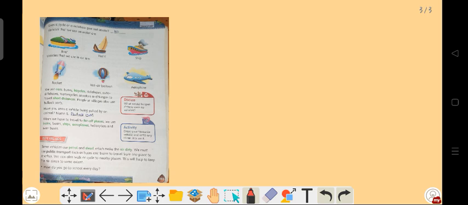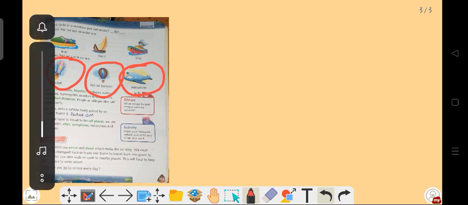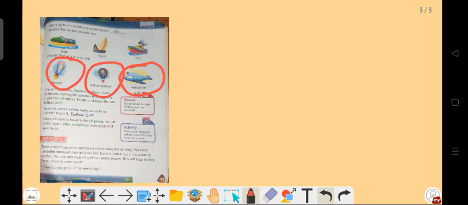Next, vehicles that we use in air. Here: rocket, R-O-C-K-E-T, hot air balloon, aeroplane. These three names are given and these are the names of the air vehicles: rocket, hot air balloon and aeroplane. Students, in your project work it is given to draw a picture of an air vehicle. Then you can draw the picture of a rocket or hot air balloon or aeroplane, etc.